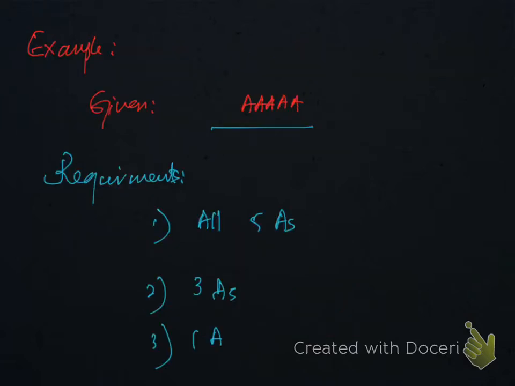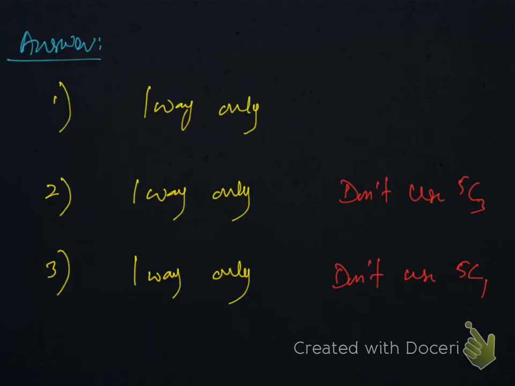Example, we have 5 A's, and the question is about the requirements: all 5 A's, we have to select all 5, and then all 3 A's, and then 1 A. So there is just one way. There is just one way to select 5 A's from 5 A's, 3 A's from 5 A's, 1 from 5. Don't use 5C3, don't use 5C1, this is the wrong approach. There is always just one way for the selection of some or all repeated or identical objects.